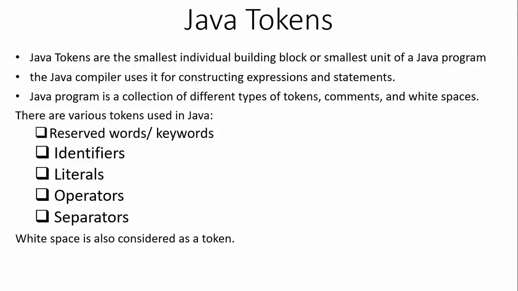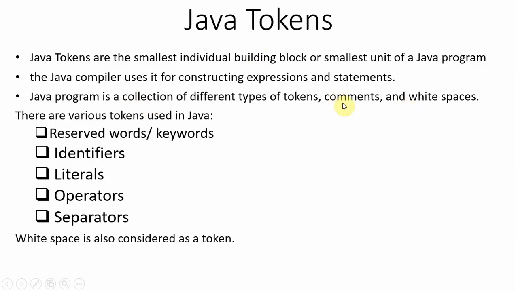If I want to tell you simply what a Java program is, it is a collection of these tokens along with the comments and white spaces. So you can find only these three things in your Java program: Java tokens, comments, and white spaces.